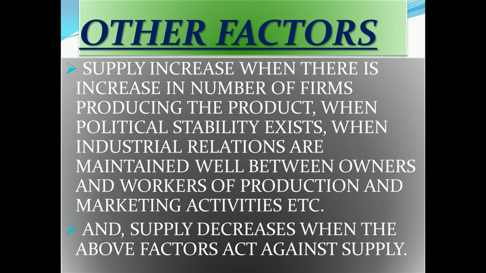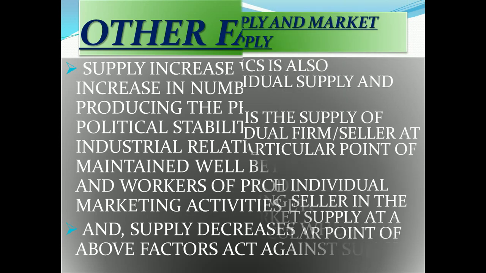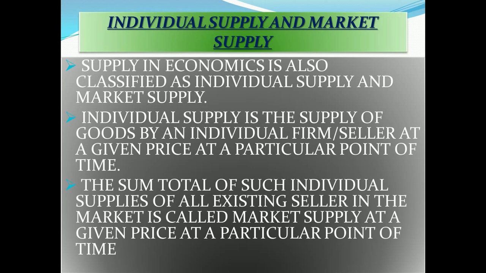When political stability exists, and industrial relations between the owners and the workers of production and manufacturing activities are maintained well, supply increases. Supply decreases when the above factors are against it. So these are very important factors affecting supply.